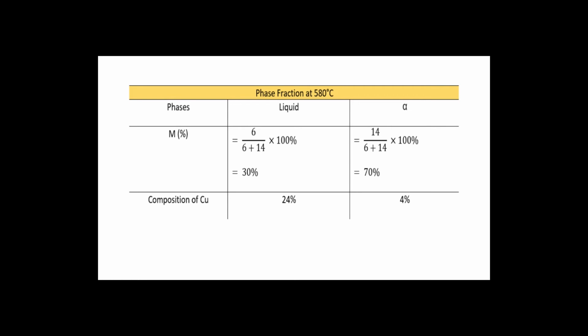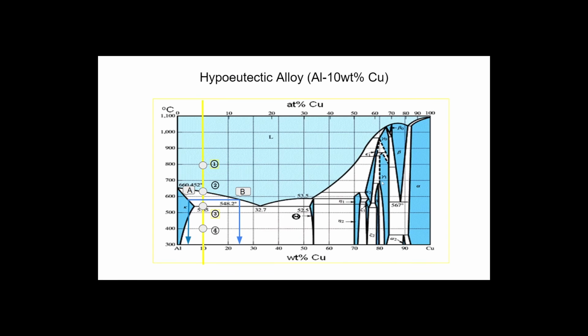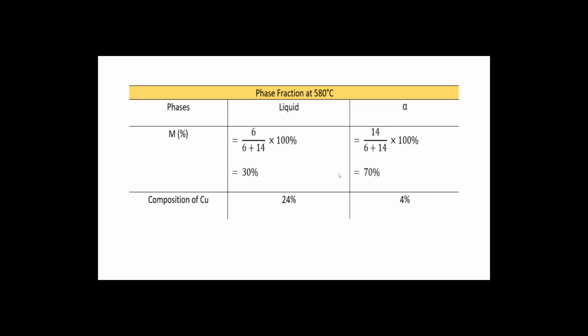The A value, which can be seen from the phase diagram graph, is the range between the yellow line and the A point, and B is the range between the yellow line and the point B, which touches the liquidus line.